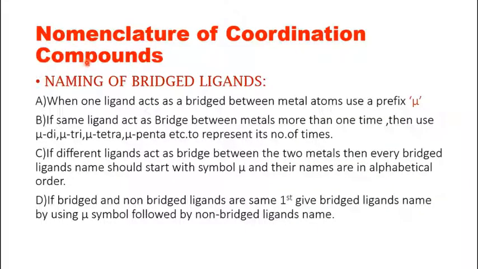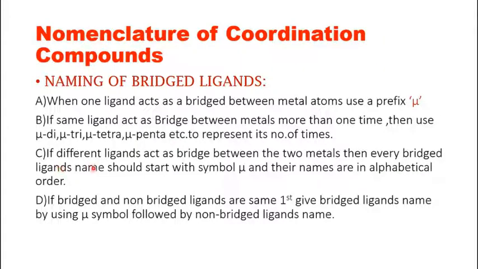Then suppose you have bridged ligands within the complex, then how do you name those coordination complexes? When one ligand acts as a bridge between metal atoms, you need to use the prefix mu. If the same ligand acts as a bridge between metals more than one time, so if only one bridge is present, then you will just mention the prefix mu. If there are two bridges like that, then you will mention it as mu di. If it is three, mu tri. If there are four, mu tetra, and so on.